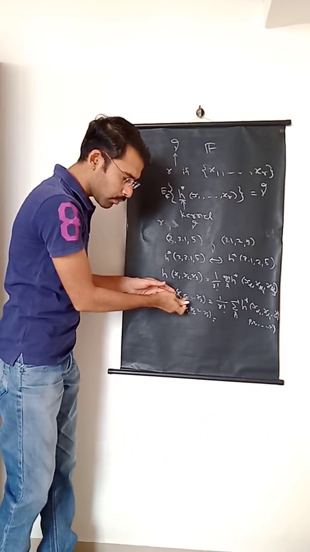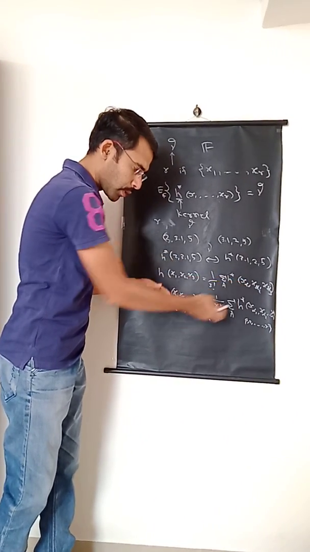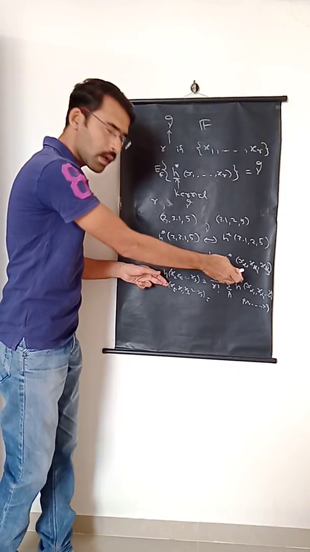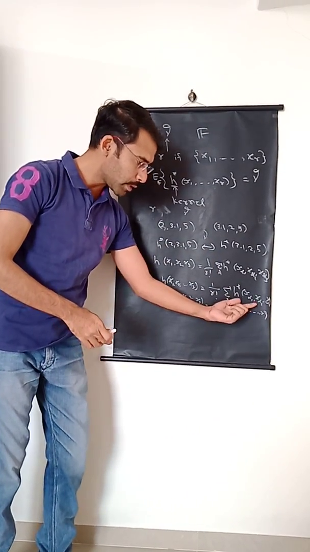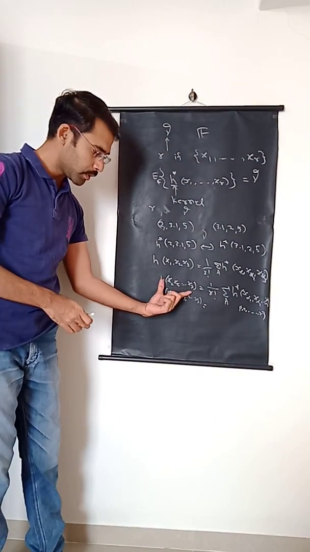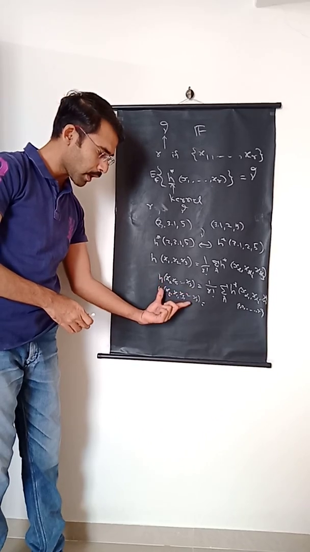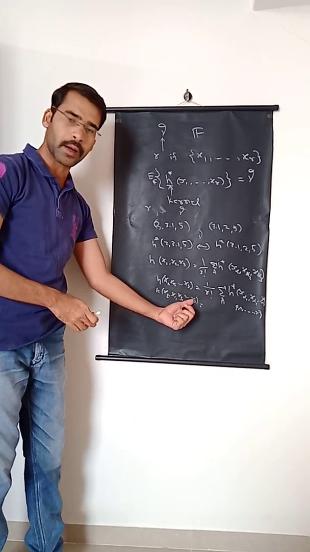So even if this input is there, there are going to be R factorial such different orders. Even with this input, again R factorial permutations will be there. So all permutations will be taken into consideration while calculating this particular value. So H of this will remain as it is, like this, H of x2, x1, x3 up to xr.